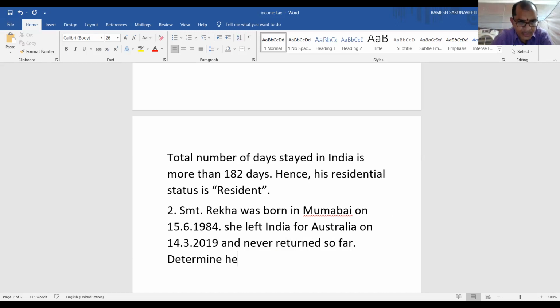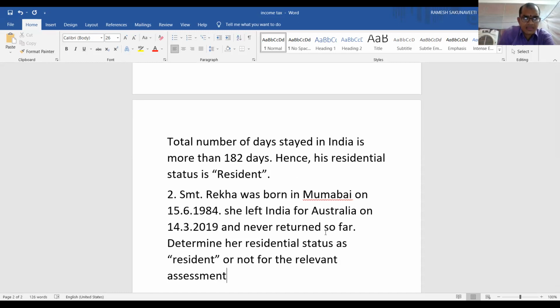Determine her residential status as resident or not for the relevant previous year 2019-20.